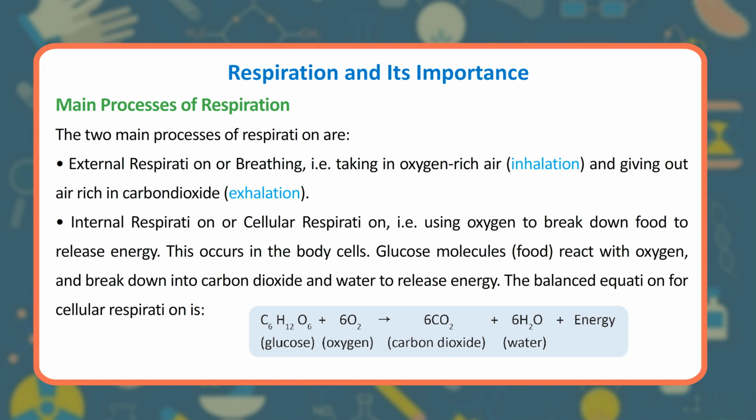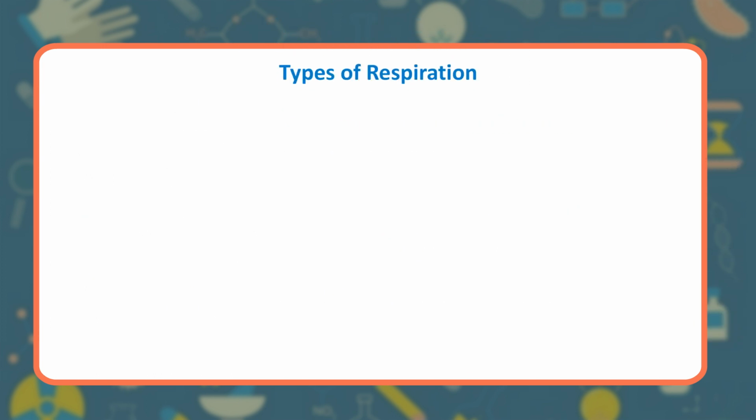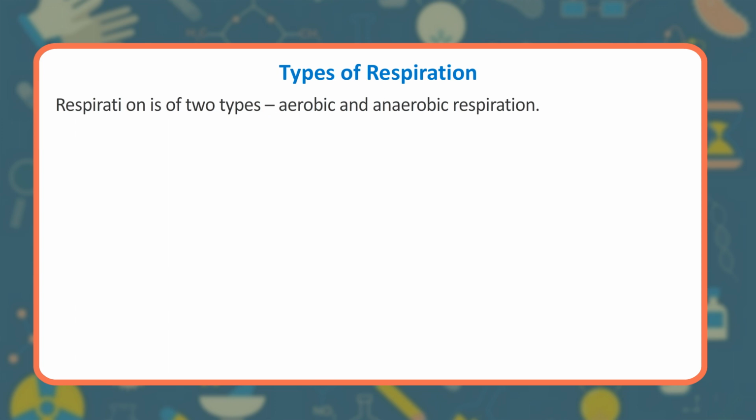The balanced equation for cellular respiration is C6H12O6, glucose, plus 6O2, oxygen, gives 6CO2, carbon dioxide, plus 6H2O, water, plus energy. Types of respiration. Respiration is of two types, aerobic and anaerobic respiration.